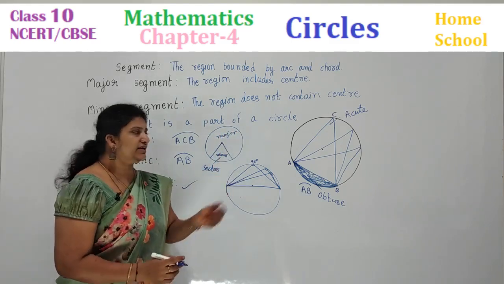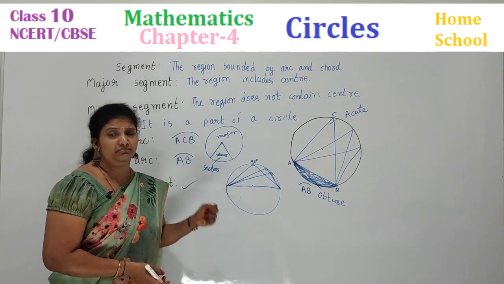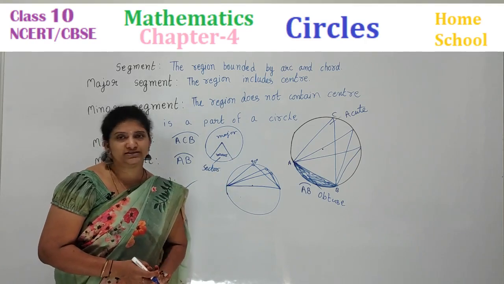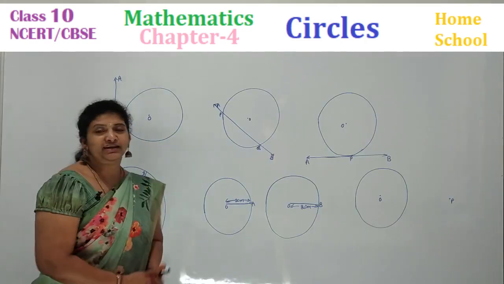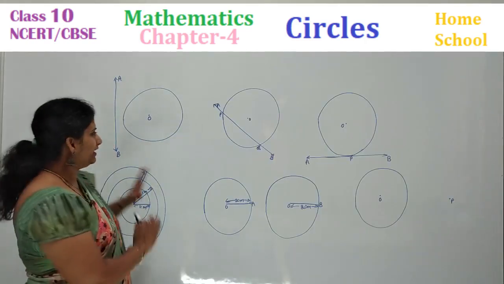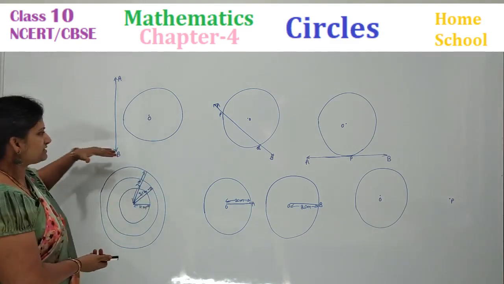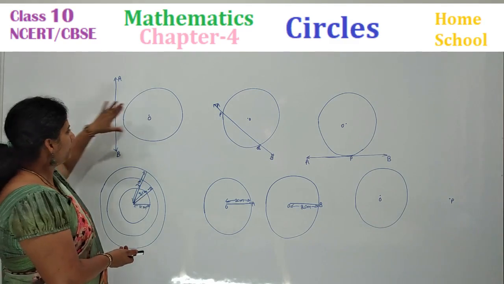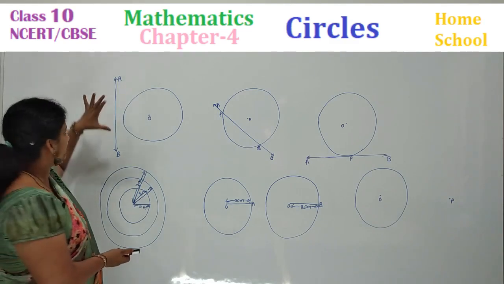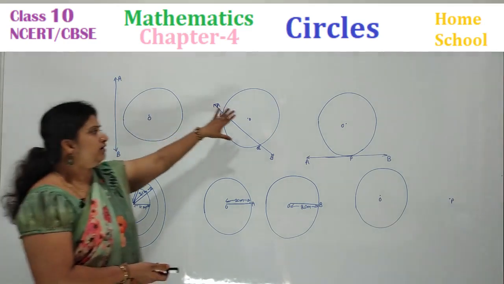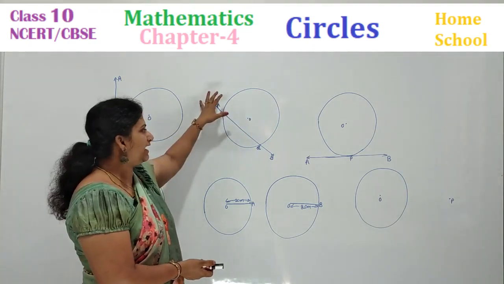Minor sector, major sector, minor segment, major segment are all we talk about in our areas of circles. You can see many circles on the board, right? Each one we are going to discuss now. So observe the first row, children. Circle and a line you can see. Line AB, circle with center O.